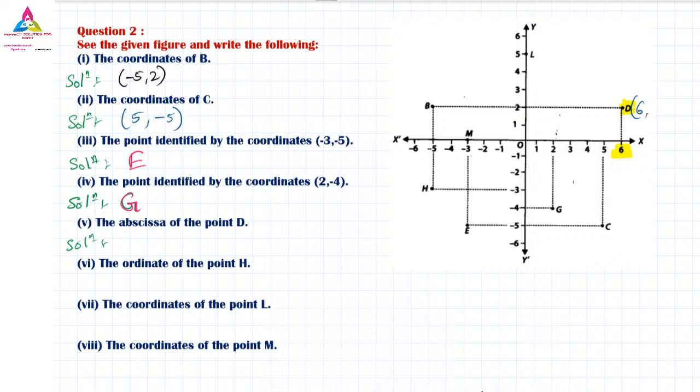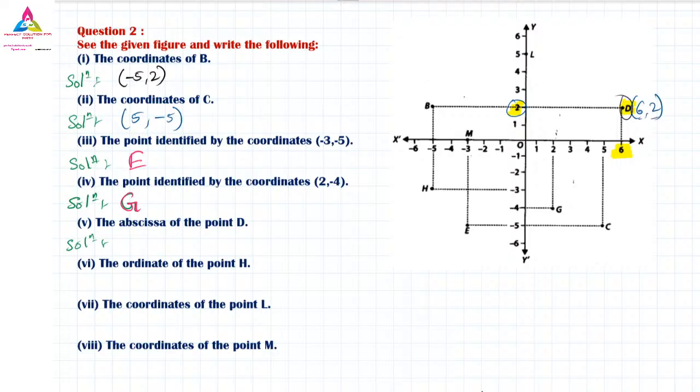What is the y value? Here they have given that the y value is not needed, we only want the abscissa. The coordinate of this is 6 and the y value is 2. So 6 and 2 is the coordinate of that D. But here the question is, what is the abscissa of D?